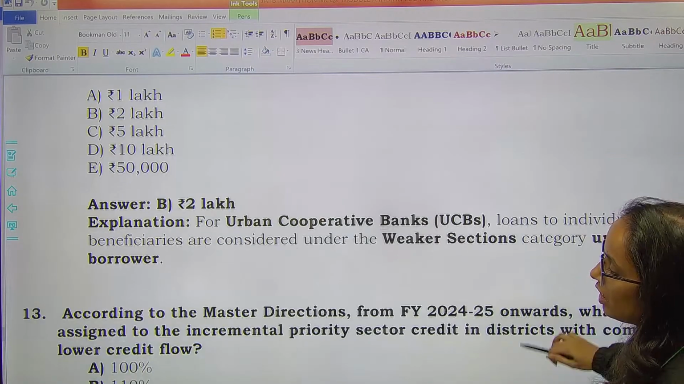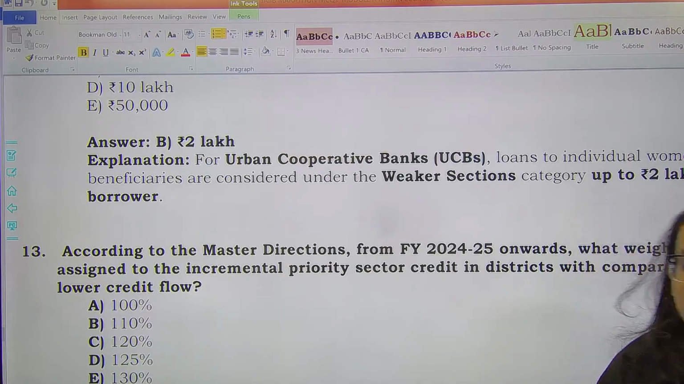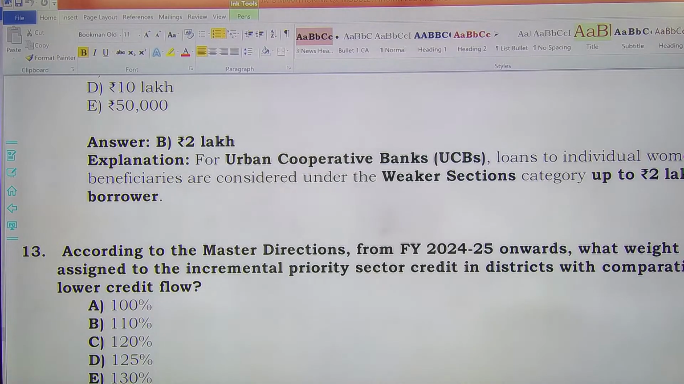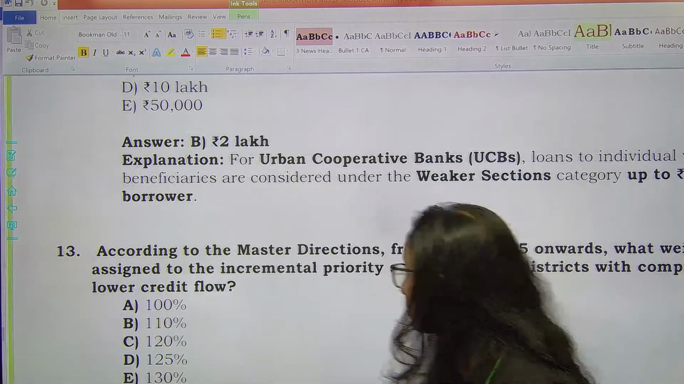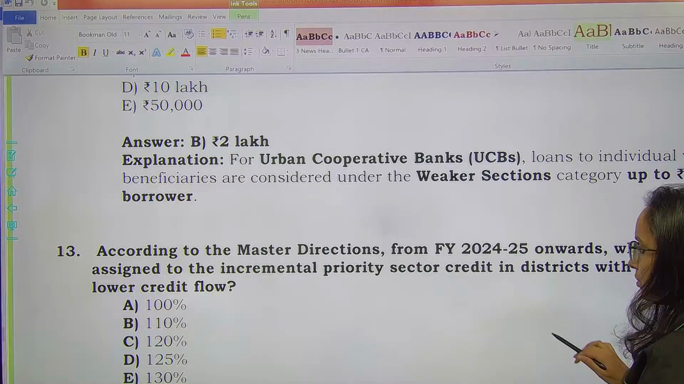Next question. According to the master directions from financial year 24-25 onwards, what weight will be assigned to incremental priority sector credit in districts with comparatively low credit flow? This is again important, right, coming from your master directions. So that is going to be 125%.